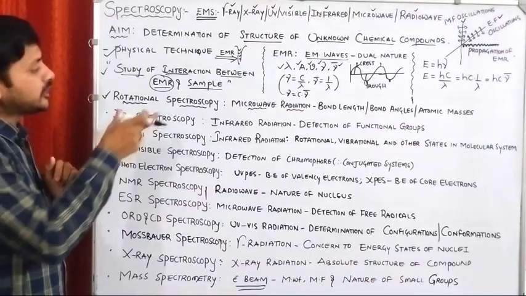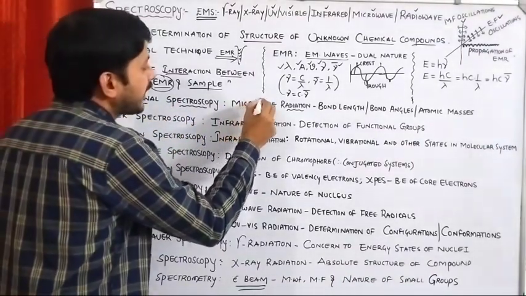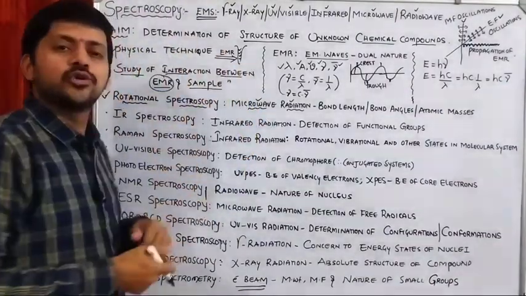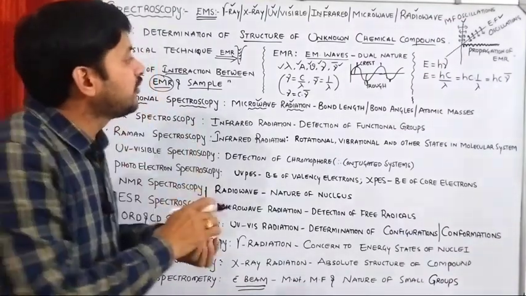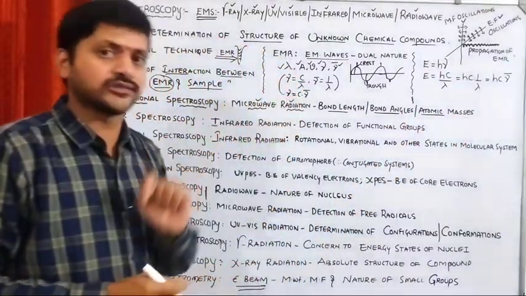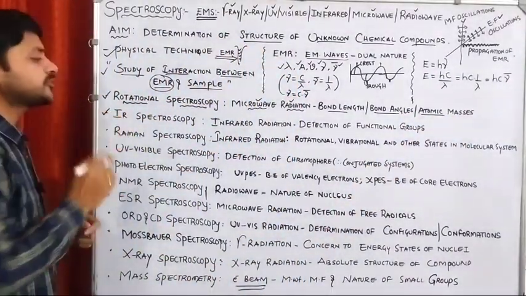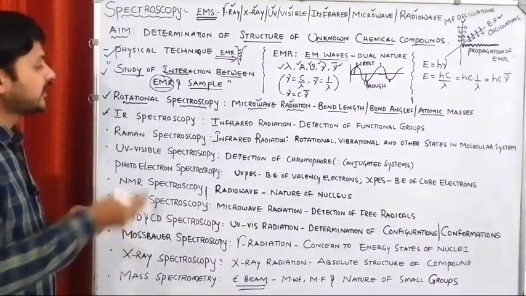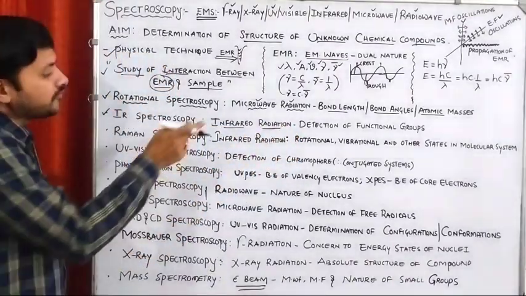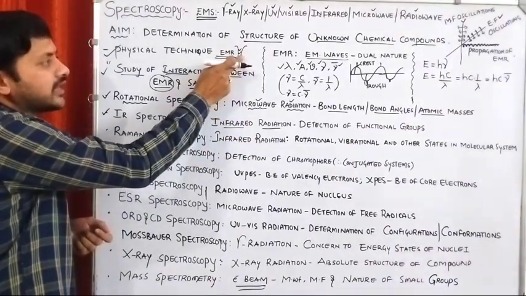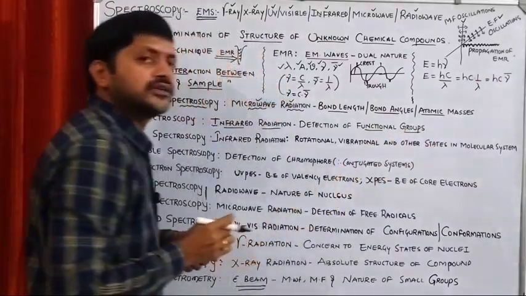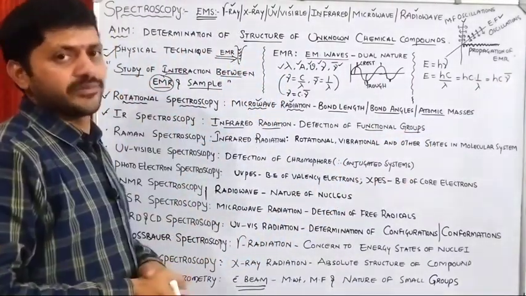Rotational spectroscopy. In rotational spectroscopy, we are using microwave radiation. The microwave radiation interacts with the unknown chemical sample. Thereby we get information about bond length, bond angles and atomic masses. The second one is IR spectroscopy, infrared spectroscopy. In infrared spectroscopy, we are using infrared radiation. Whenever the infrared radiation interacts with the unknown chemical sample, we can detect the different kinds of functional groups present in the unknown chemical sample.